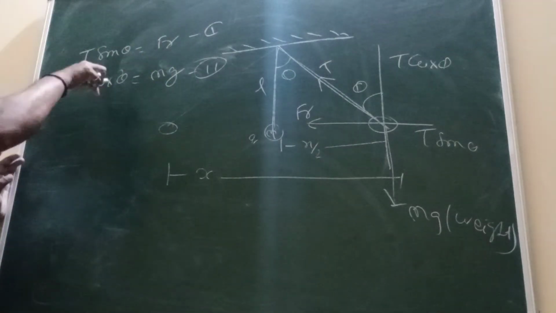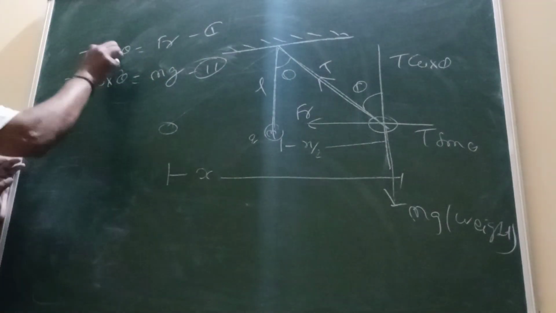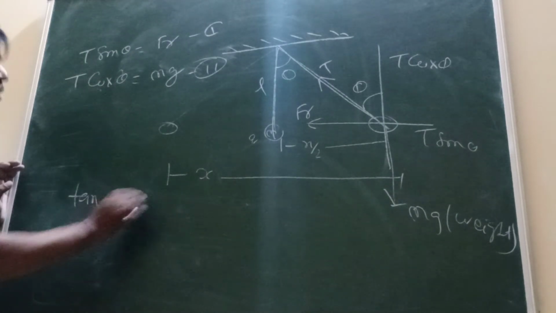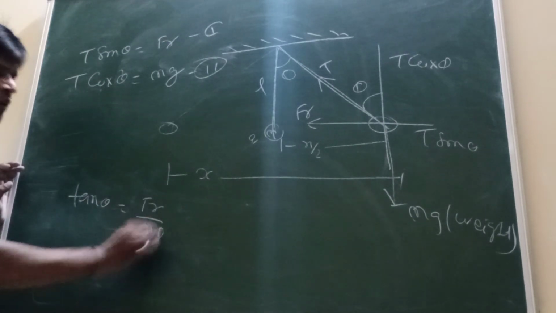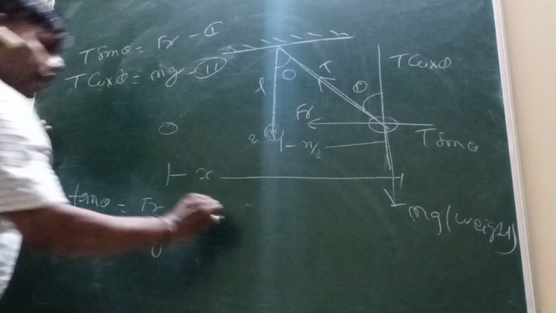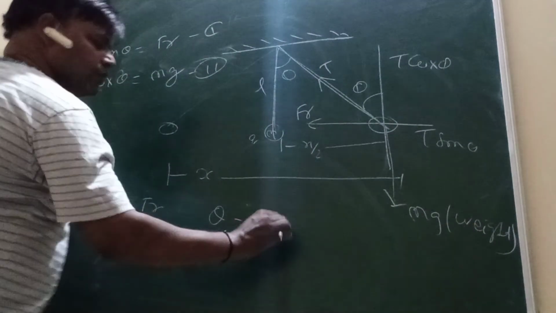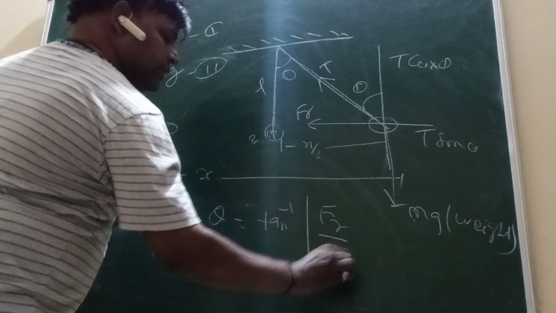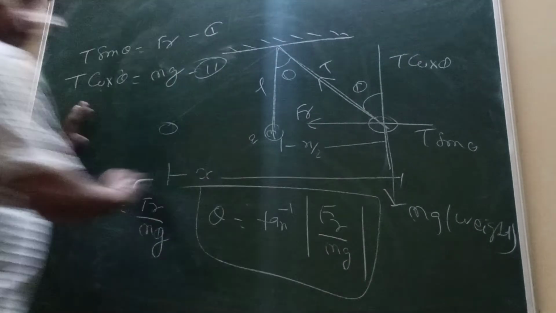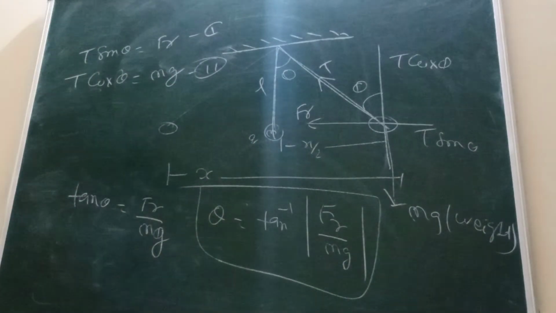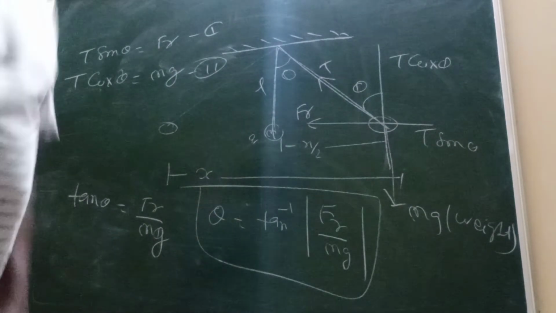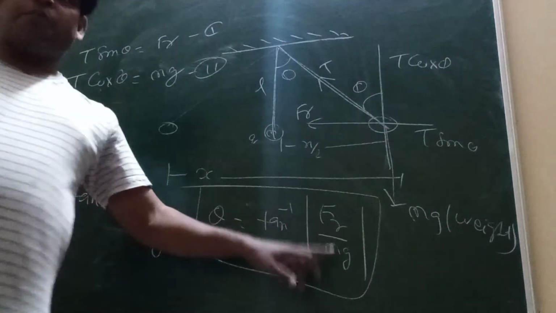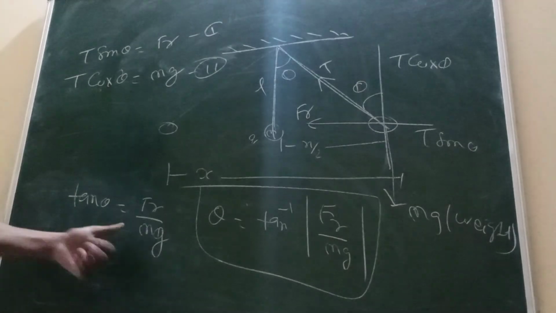That is both divided, so sin by cos is tan. So tan theta is equal to Fr by mg. Understand? So theta is equal to what value? Tan inverse of Fr by mg. Oh, you do not understand that.